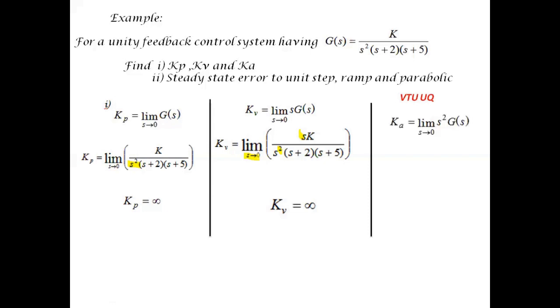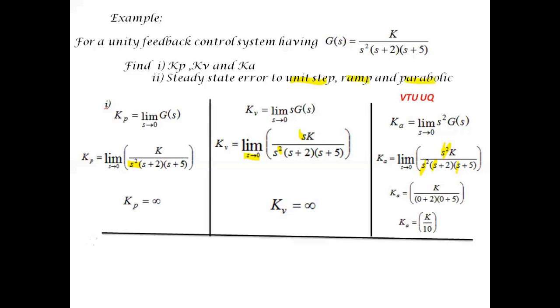To find the acceleration error coefficient, Ka is equal to limit s tends to 0, s square into G(s). Substituting for G(s), s square and s square will get cancelled out. So we have Ka as K by 10. After substituting for s tends to 0, we have Ka as K by 10. Now you are supposed to calculate the steady state error ESS subjected to unit step, unit ramp and unit parabolic.